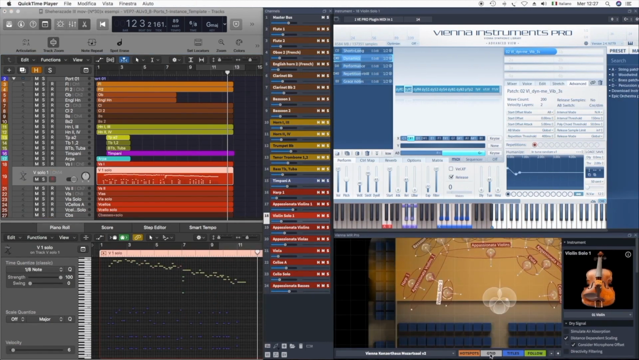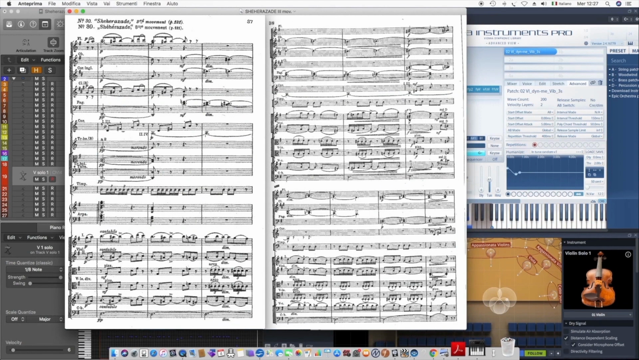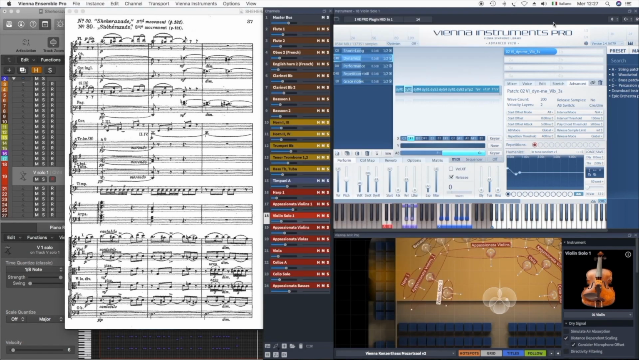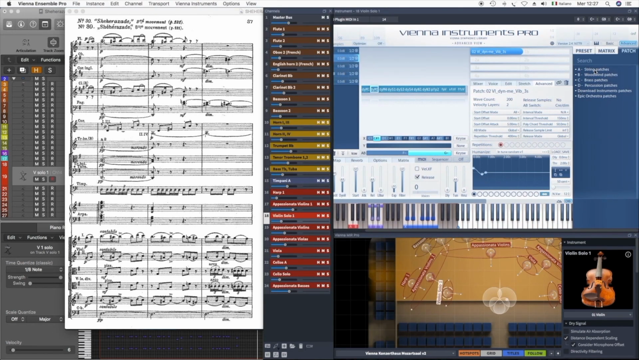In this example, taken from the Principles of Orchestration by Nikolai Rimsky-Korsakov, we will think about the possibilities to choose the right articulations for the notes that we program. We will be starting from the most evident characteristics that emerge from the score.